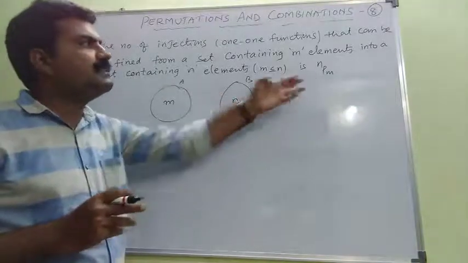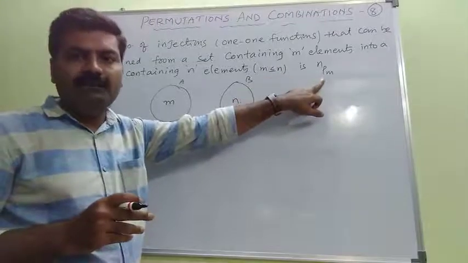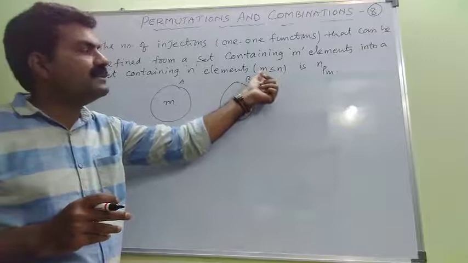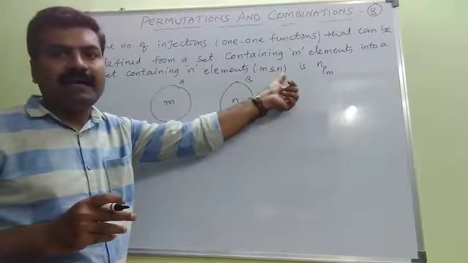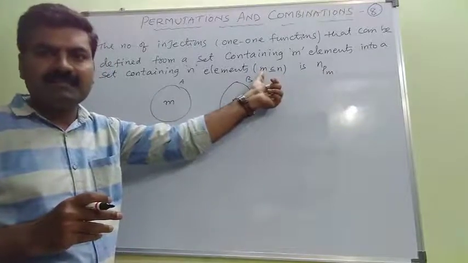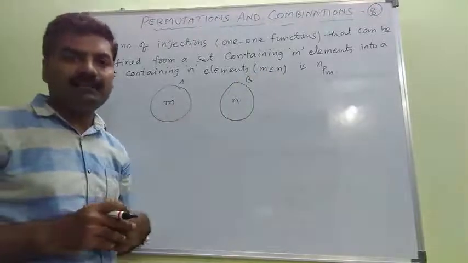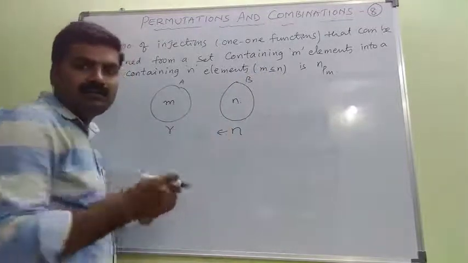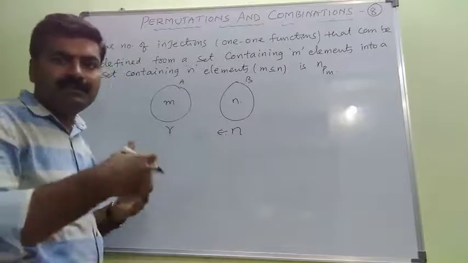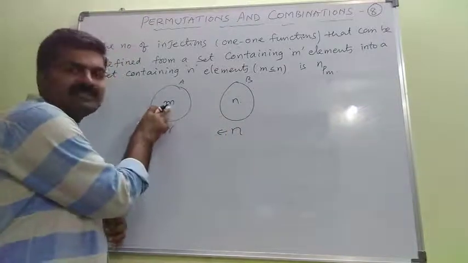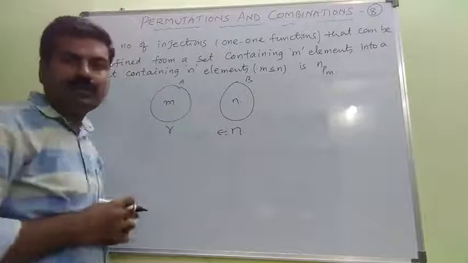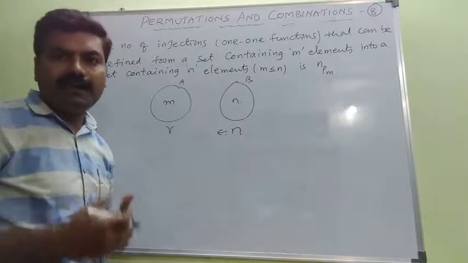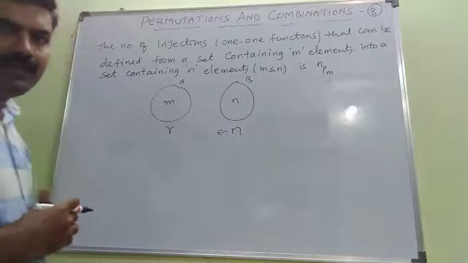So this can be done in nPm ways, and the provided condition is that m should be less than or equal to n. Just like r in nPr, m is nothing but r. So r places filled with n dissimilar things is nPr. That's what is mentioned here as m. Hence the formula is, instead of nPr we can write nPm.